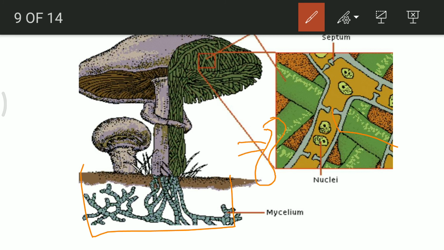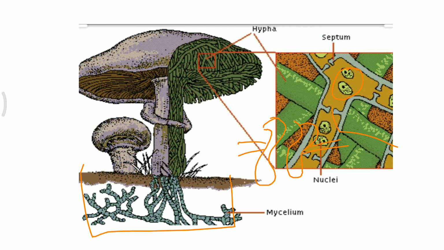So it is a doliopore septum which is present, because if you look into this structure carefully, it is dikaryotic, with a doliopore septate condition present in this structure of mushroom.